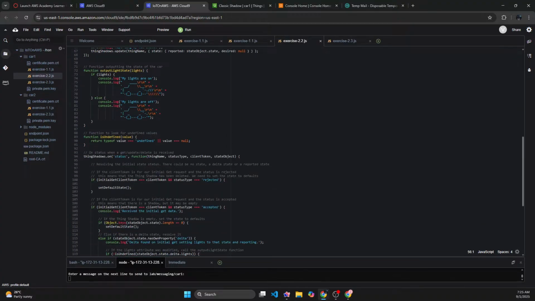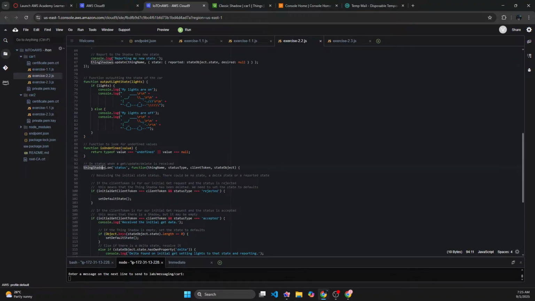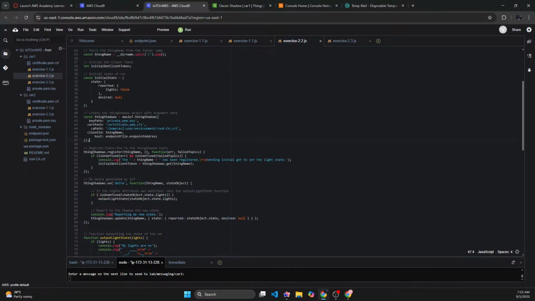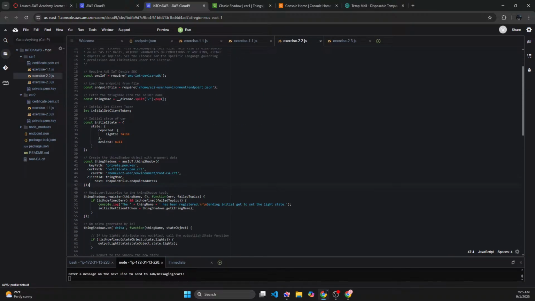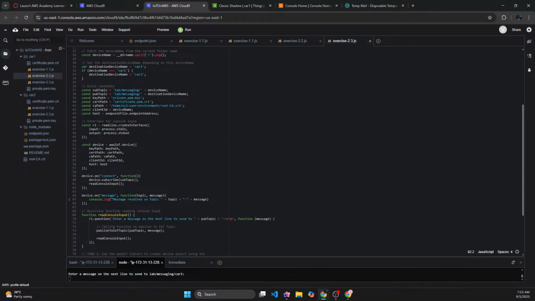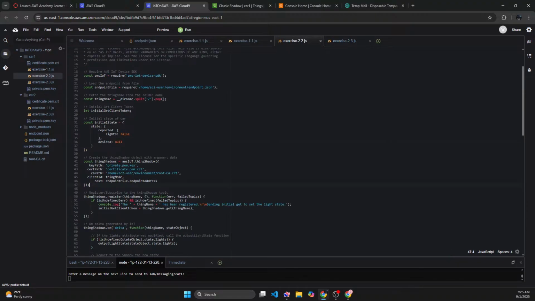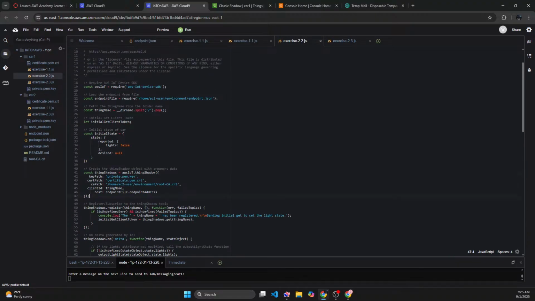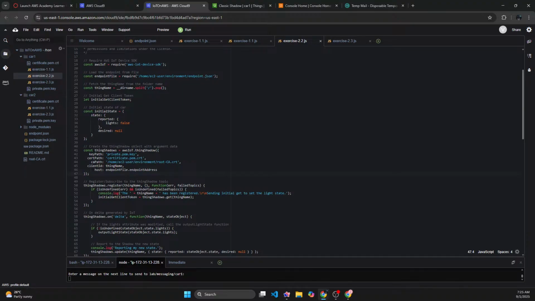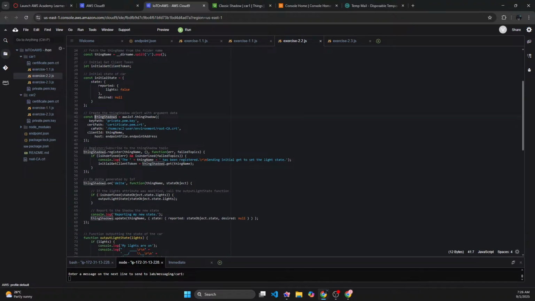For that to happen, I will have to discard this one. AWS IoT, the device is not going to do the job for me. So for that I will need to create a new thing. Yeah, I'll need to create an AWS IoT thing shadow.